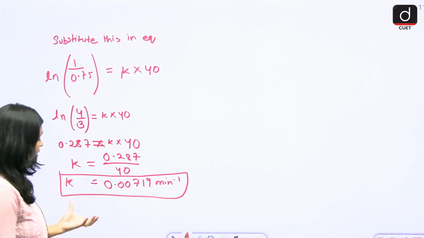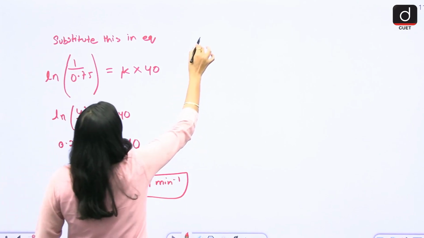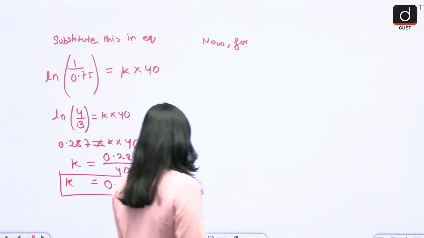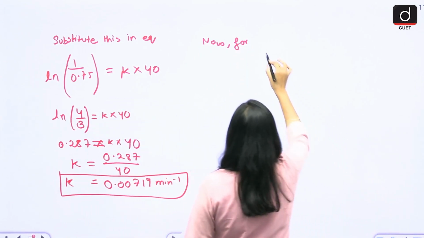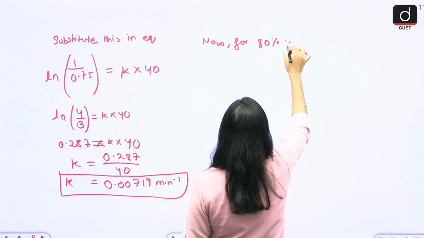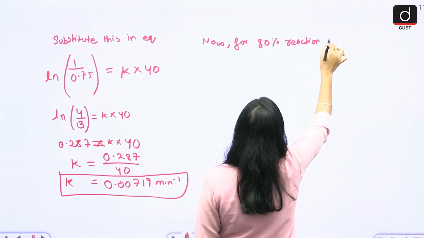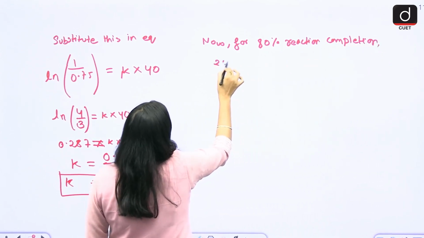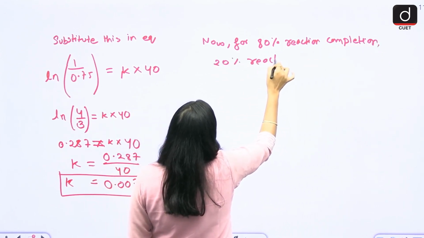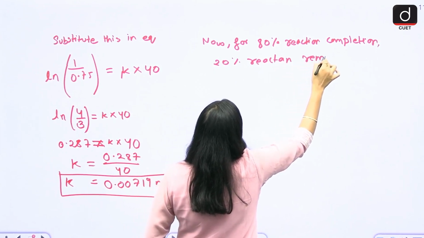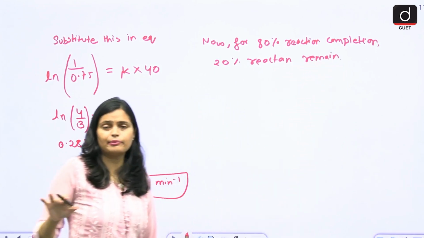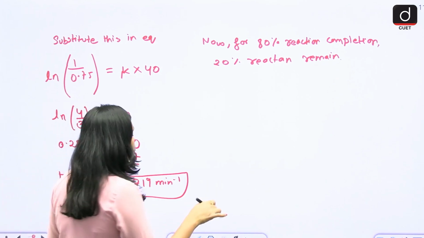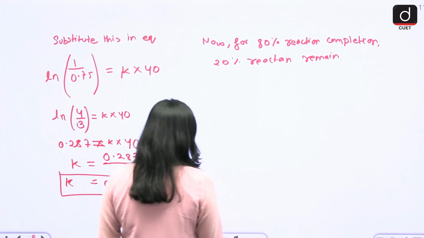Okay, then again, now for 80% reaction completion, right, 20% of the reactant remains. So when the reaction is 80% completed, you have only 20% of the reactant remaining. So now here, from here, what will be the value of the log?